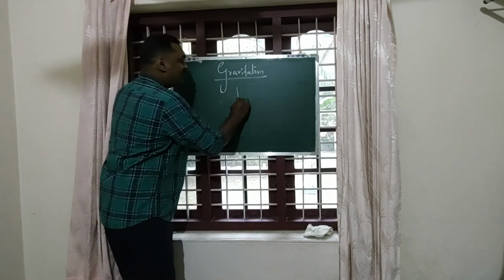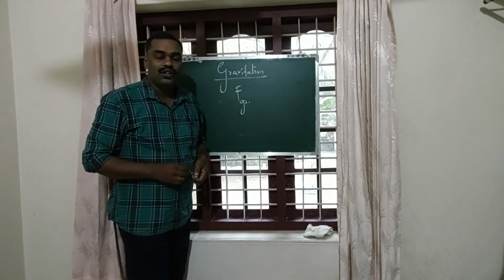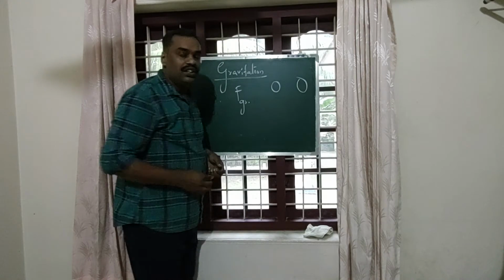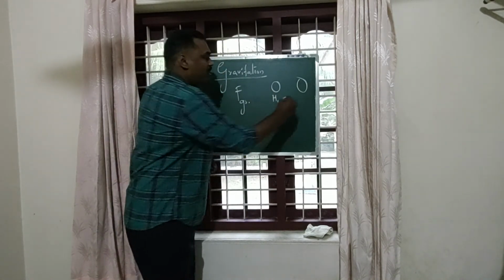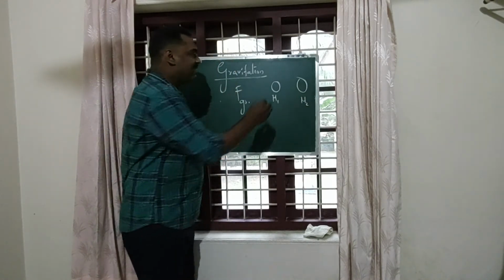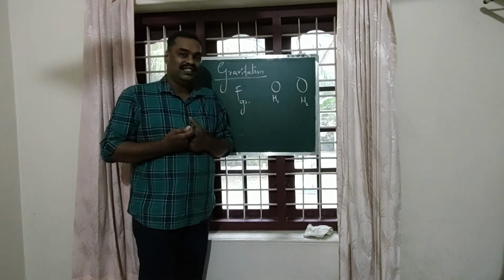Suppose F is the gravitational force. Suppose we have two objects. The first object is M1. The second object is M2. In between these two objects, there is a force of attraction.